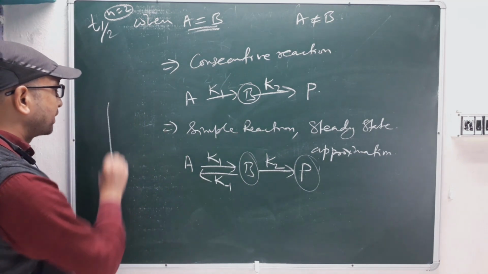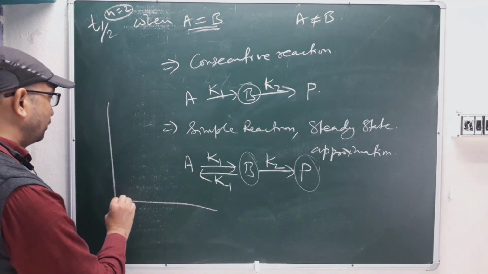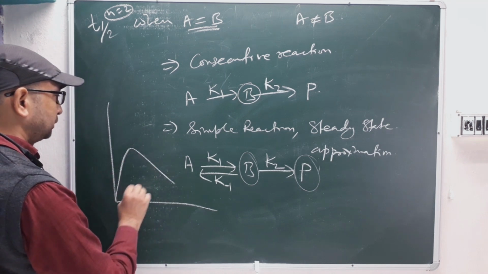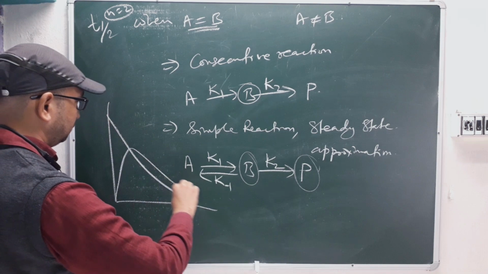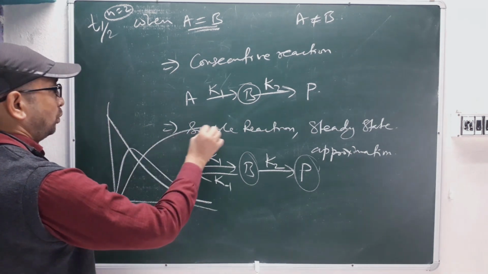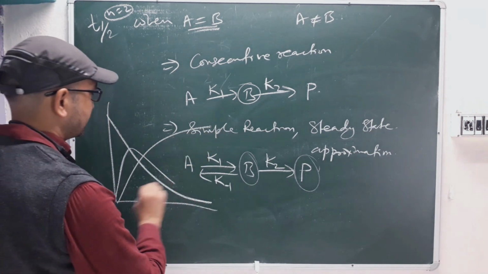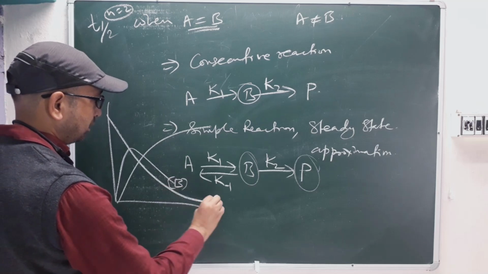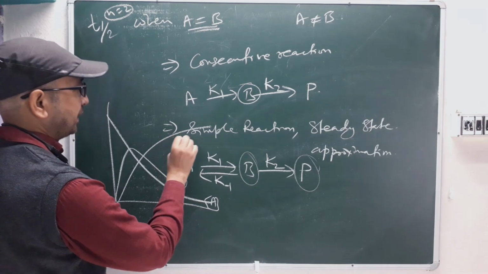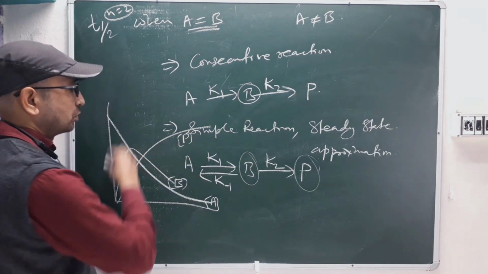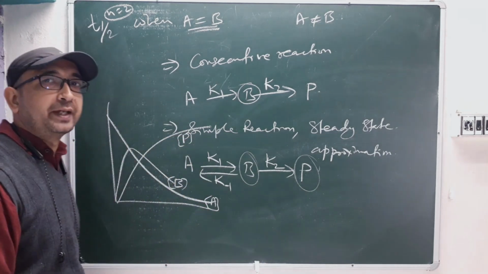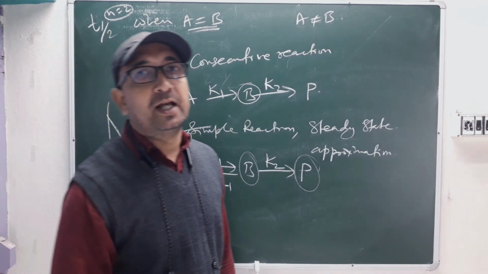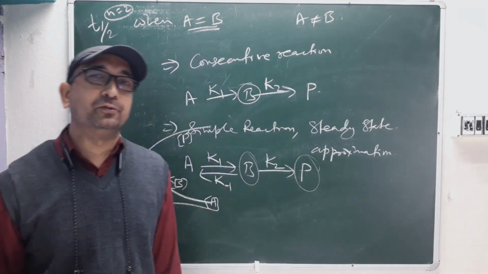We have different types of graphs; this is B, this is A, and this is product P. Which rate constant is more, K1 or K2, everything we'll discuss in the next class, and then we will discuss your previous year questions.